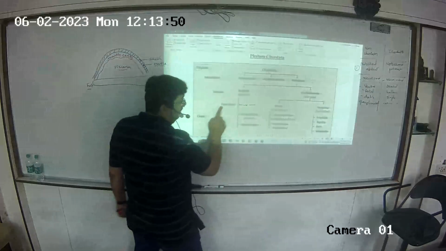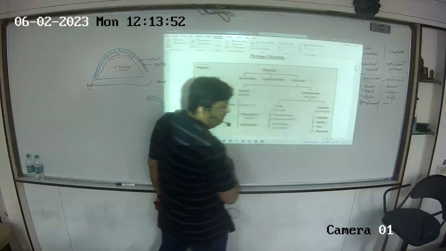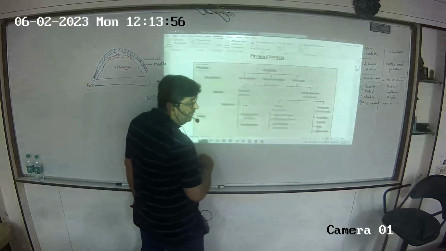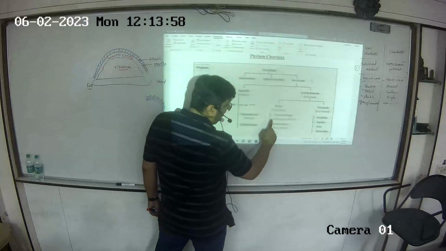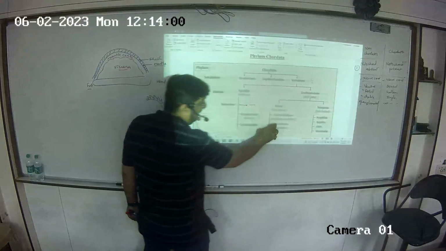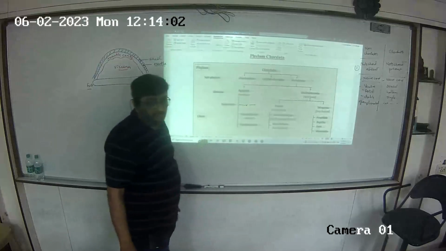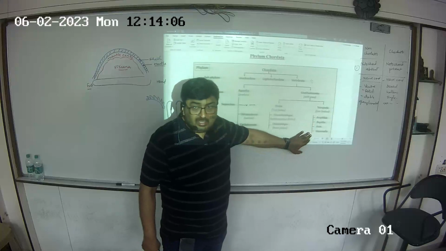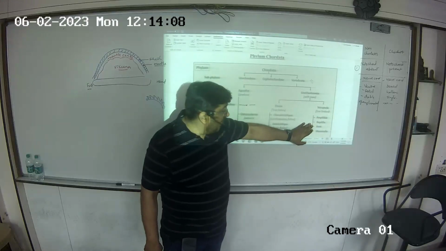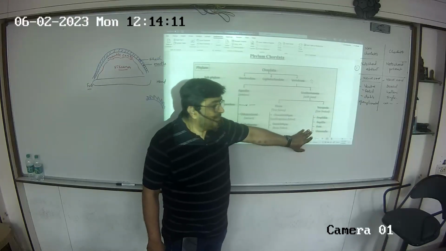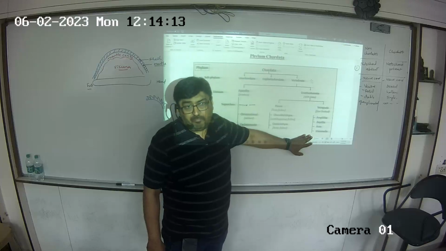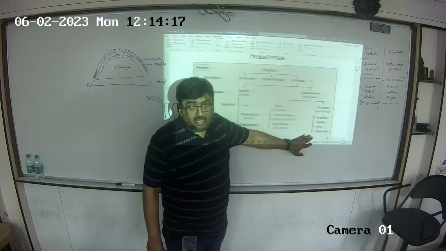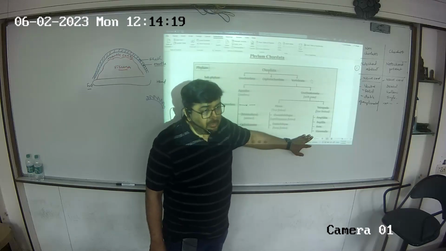Gnathostomata, superclass Pisces, superclass Tetrapoda. Superclass Pisces has got two classes: class Chondrichthyes, cartilaginous fishes, and class Osteichthyes, bony fishes. Whereas superclass Tetrapoda has got four classes: class Amphibia, class Reptilia, class Aves, and class Mammalia.